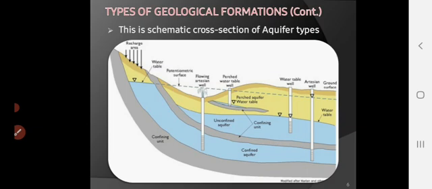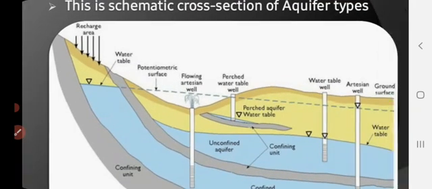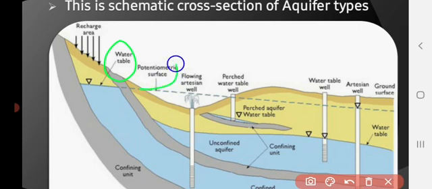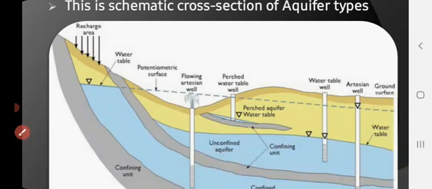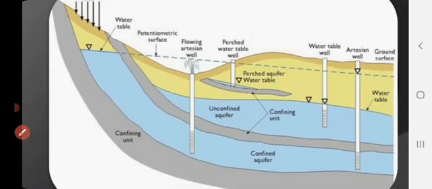Let's see this figure from here. This is, I can say, a recharge area, meaning the rainfall water directly percolates or infiltrates from here and becomes part of groundwater. Next is the water table. Now this is the potentiometric surface, an imaginary surface. Then the saturated portion and the unsaturated zone.